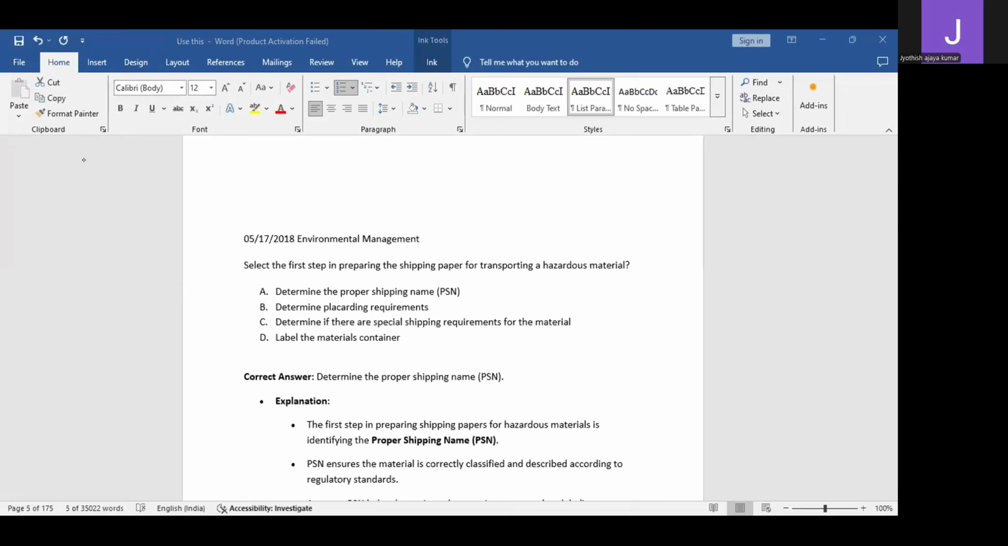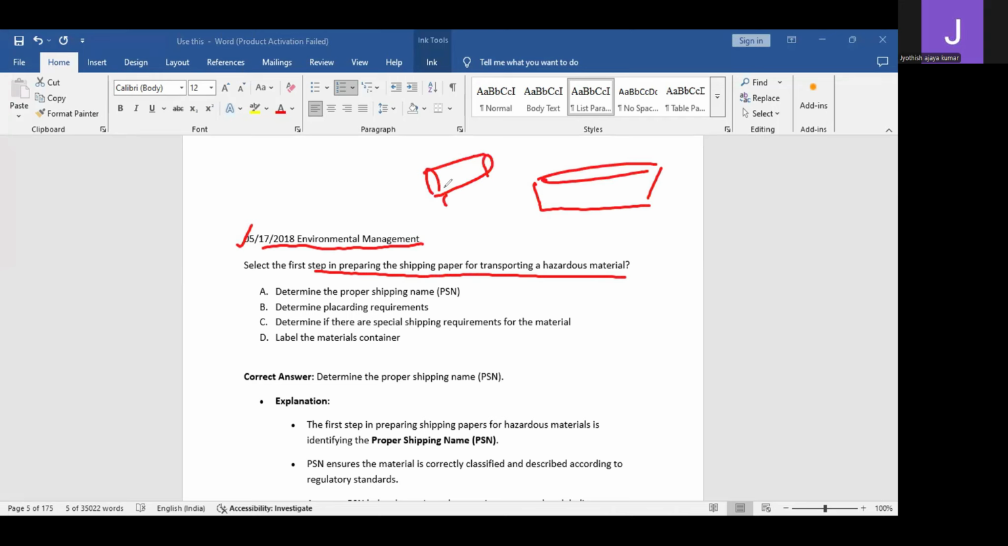The next question is from environmental management. This question was asked in 2018, and the question is: select the first step in preparing the shipping paper for transporting a hazardous material. If you are transporting any kind of hazardous material in a ship, or using trucks or any other transportation, proper steps have to be followed. So they are asking, what is the first step in preparing the shipping paper for transporting a hazardous material?